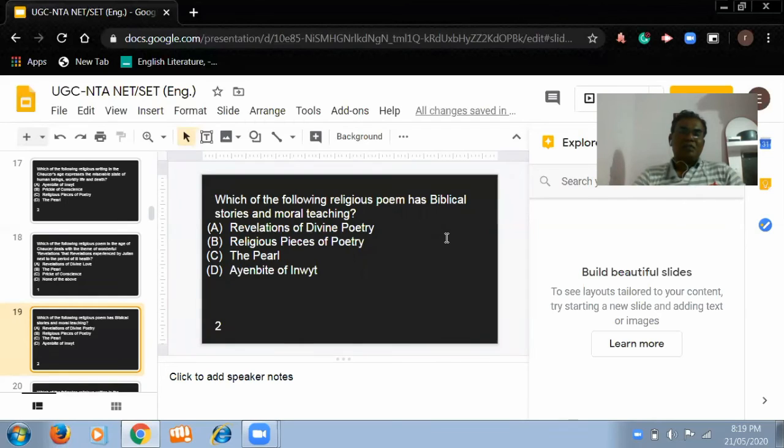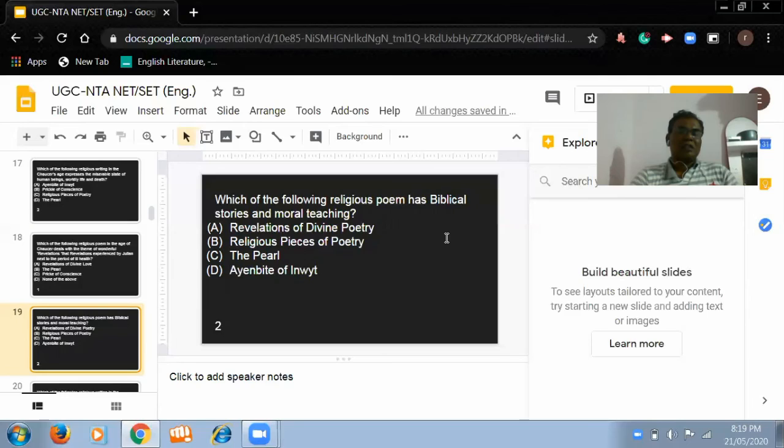Here, biblical stories and moral teaching: the theme is related to two things. One is biblical stories and the second is moral teaching. The answer is Religious Pieces of Poetry, a very famous work during the period of Chaucer, and that deals with biblical stories and moral teaching.